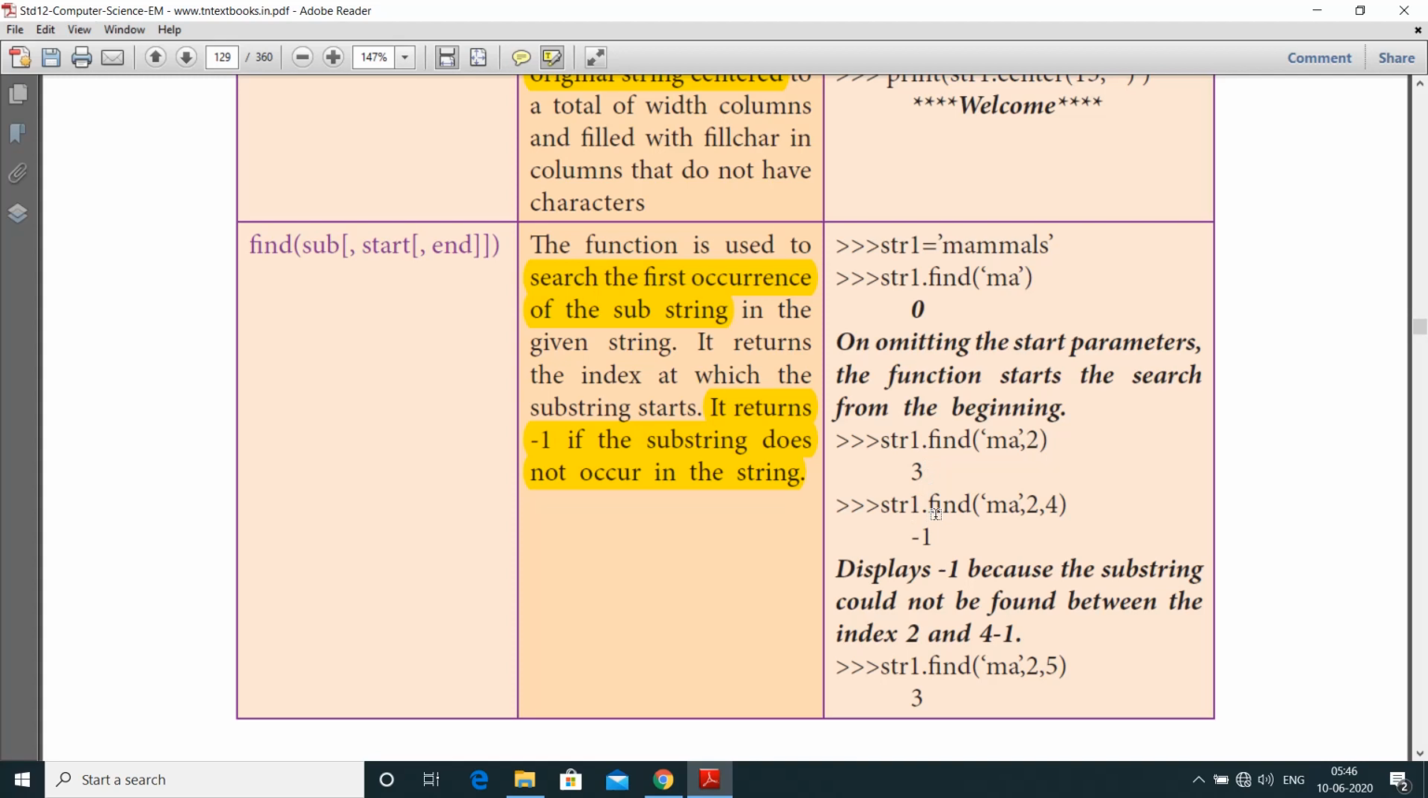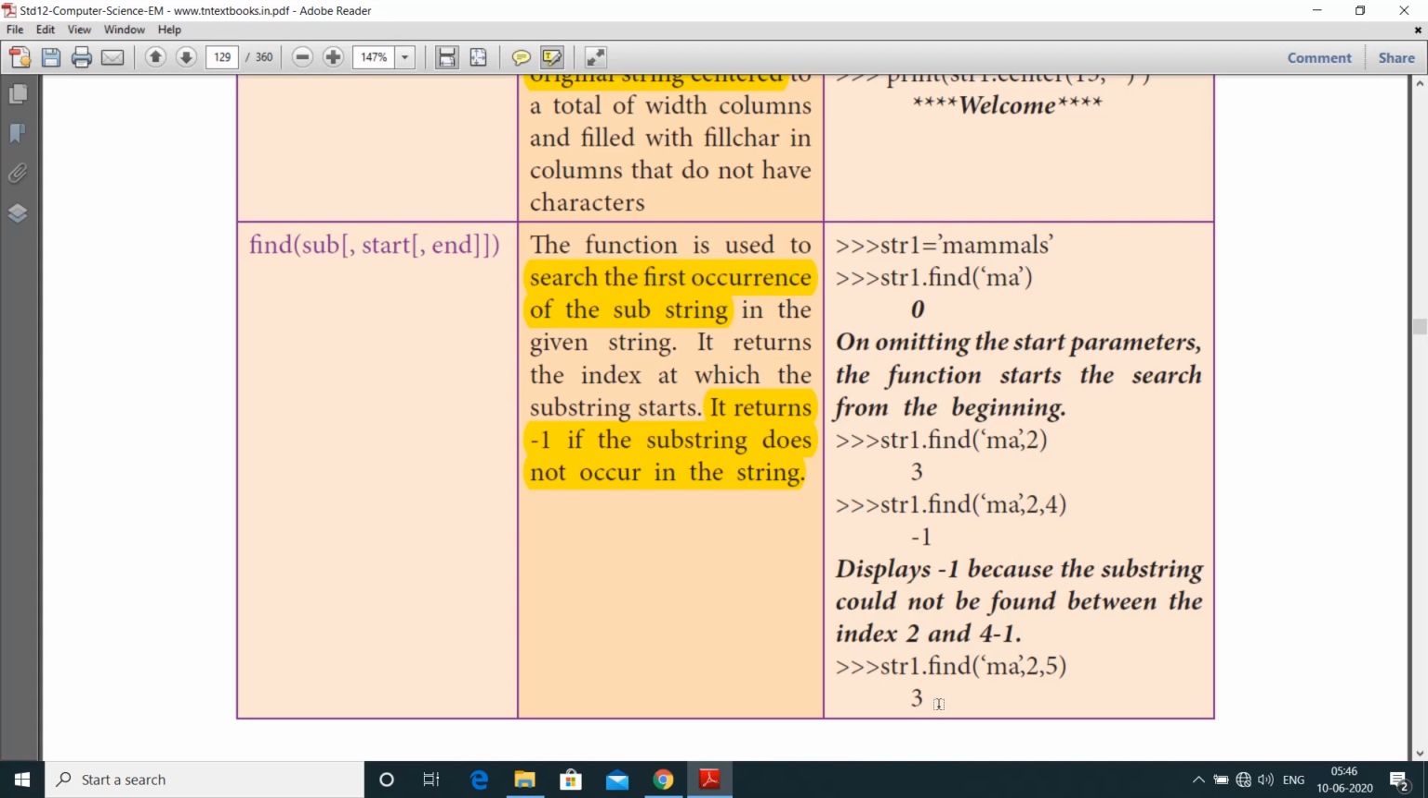And next one is str1 dot find of MA comma 2 comma 4. Here 4 means 4 minus 1, that is, 2 comma 3. Between 2 and 3 no such characters are found, so it displays -1 because the substring could not be found between index 2 and 4 minus 1, that is 3.